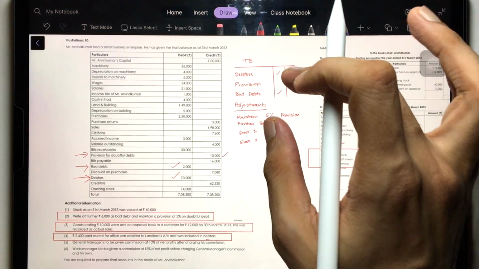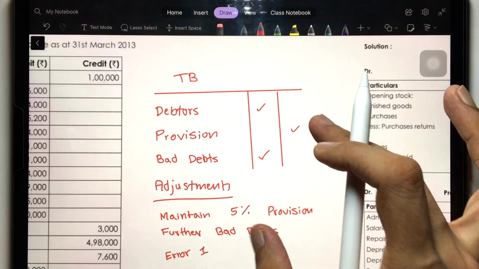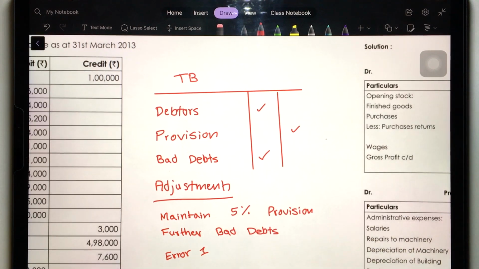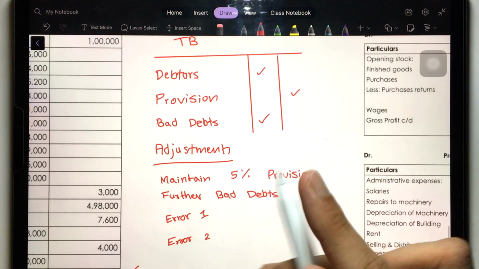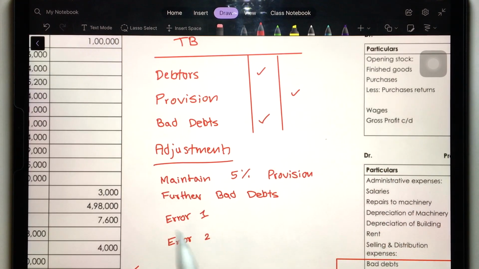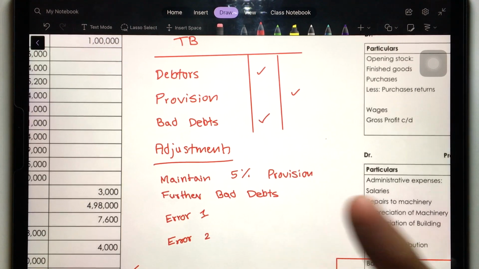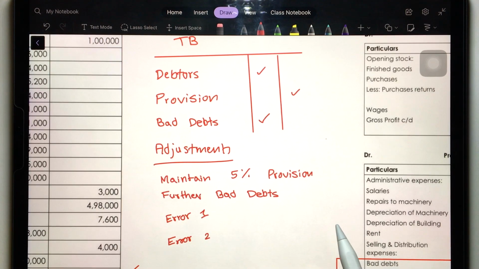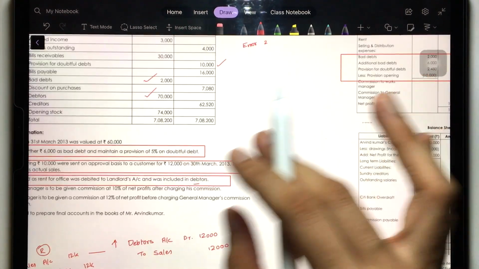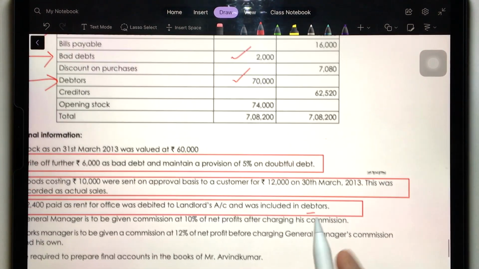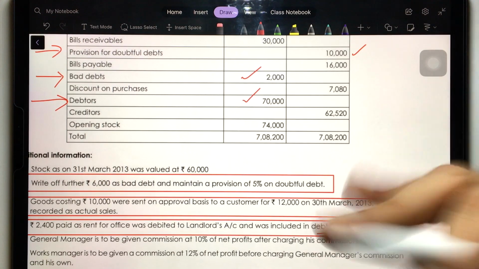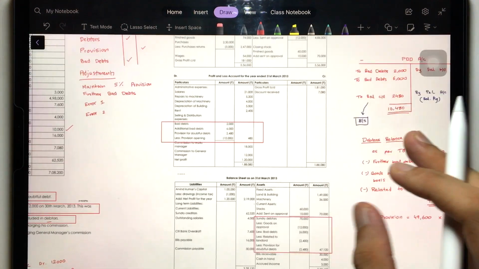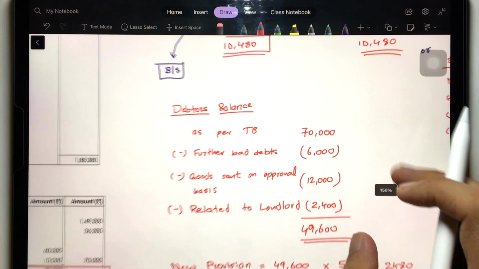How will you adjust? Now first see the case over here. The case is really simple. In TB, all three things are there: debtors, provision, bad debts. And then in adjustment, you have to maintain 5% provision and further bad debts are there. And there are two errors. One is goods sent on approval basis has been treated as actual sales, which is incorrect. You have to reverse that. And error 2 is that the rent has been included in the debtors. So debtors is unnecessarily increased. You have to decrease that. So it's really simple. Let's just see the accounting treatment.